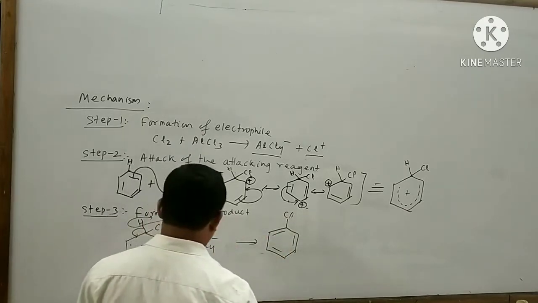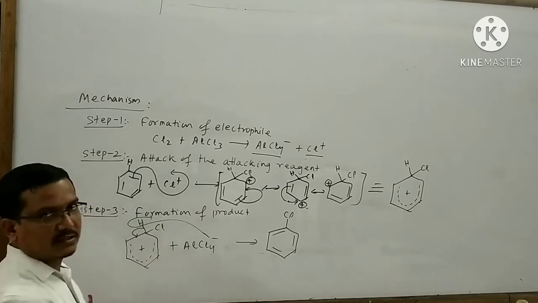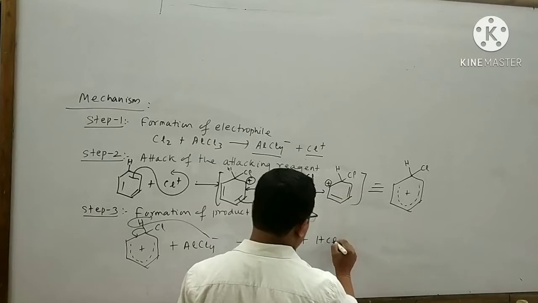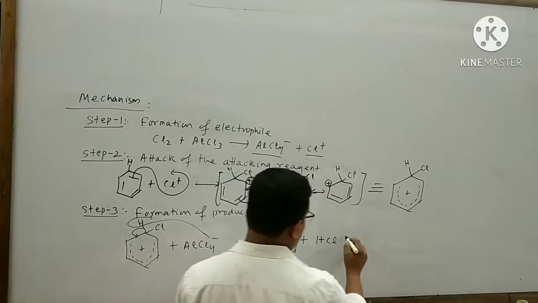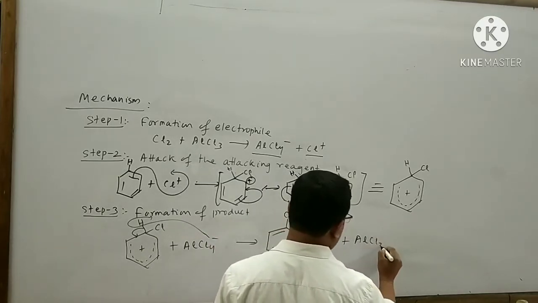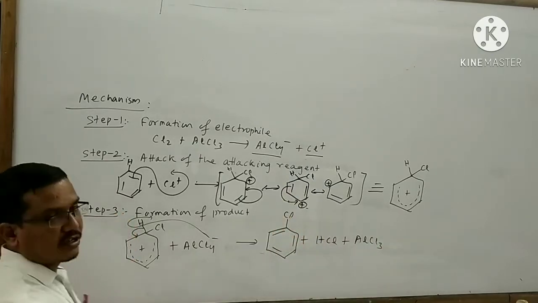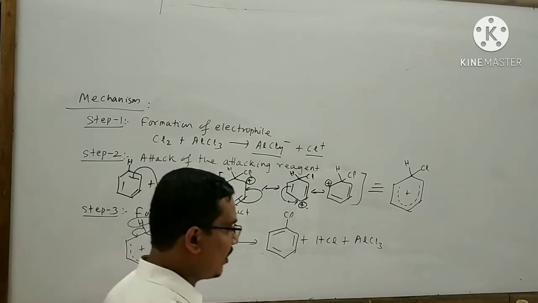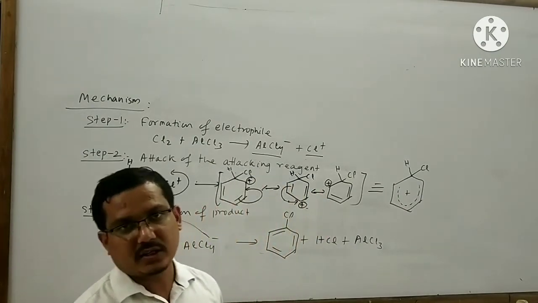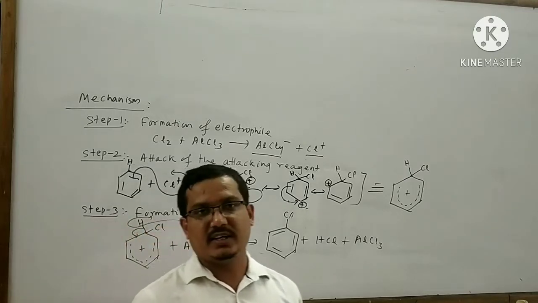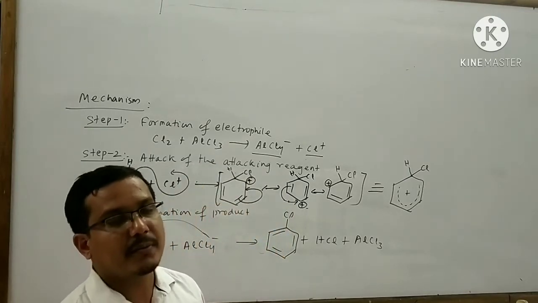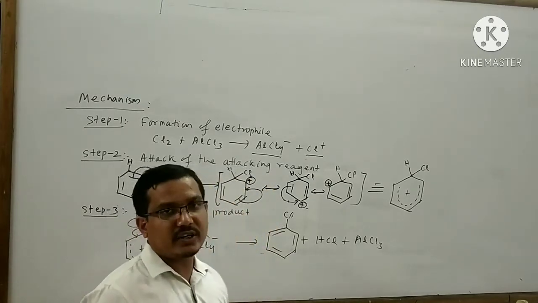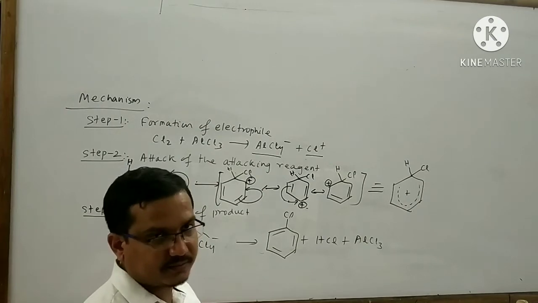Here, what will happen? FeCl4 minus reacts with H plus to give the byproduct HCl and regenerate the catalyst FeCl3. This is the mechanism of halogenation. Remember an important point: direct iodination is not possible. It is already discussed in the iodination of alkane. The same reason arises in the iodination of benzene.